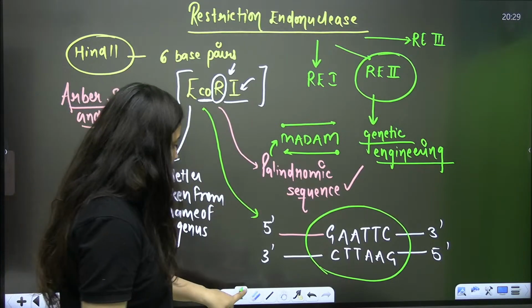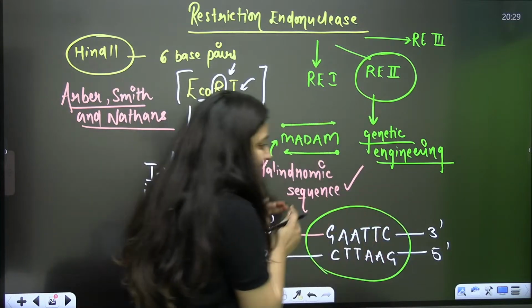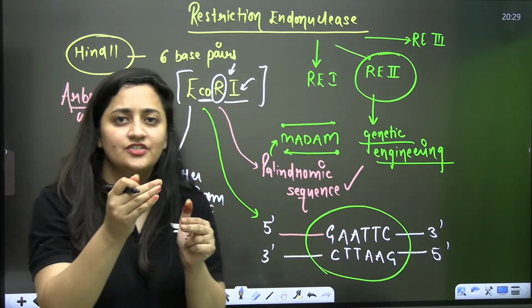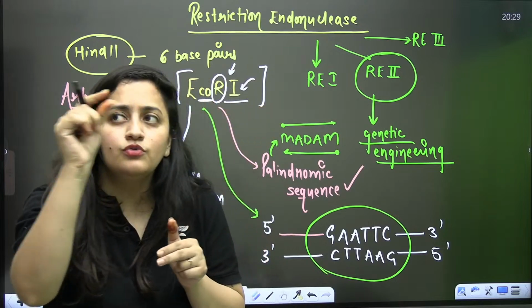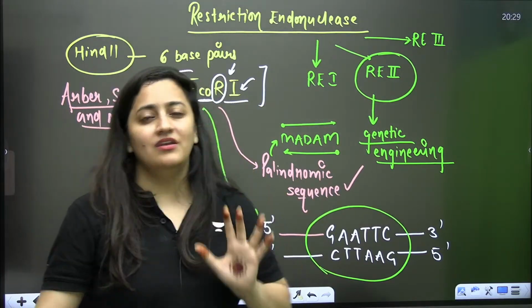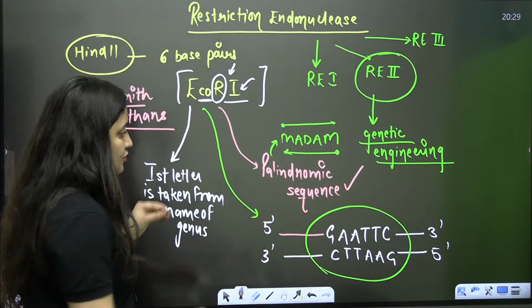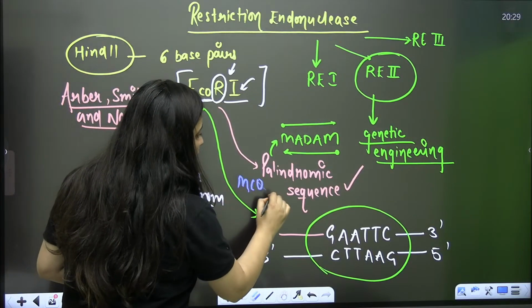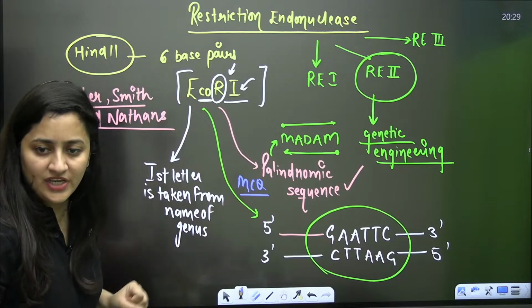And another important point, students, is how you are going to read such sequences. In the 5' to 3' direction, right? In the 5' to 3' direction, always remember that. Now, it is also a question. It is also a repeated question.